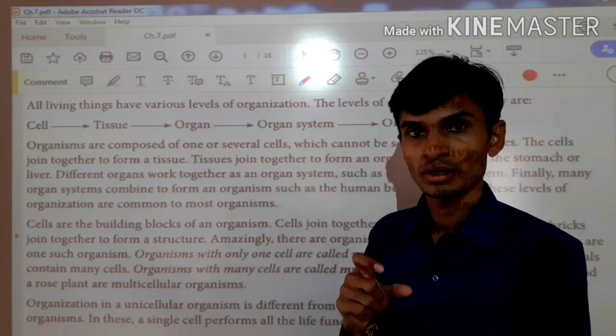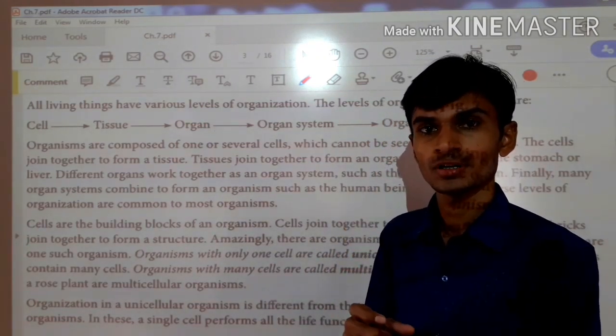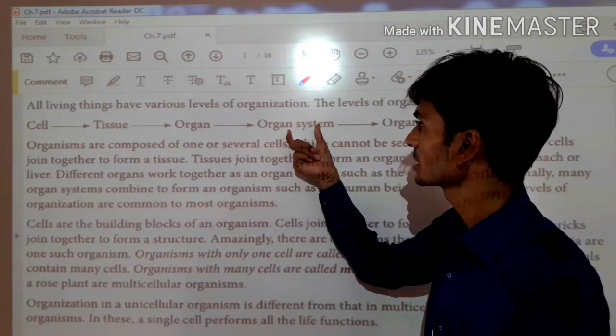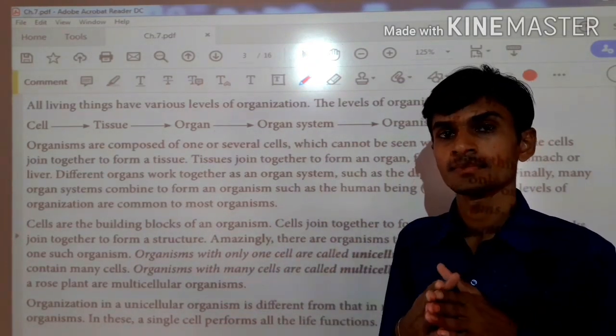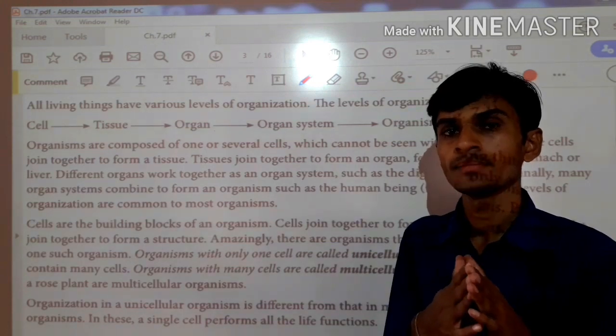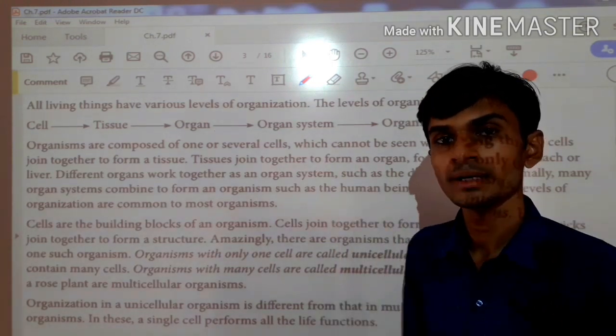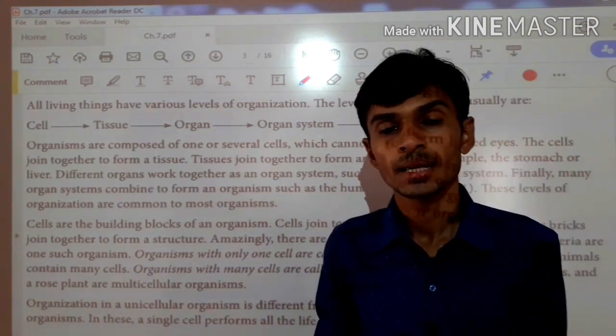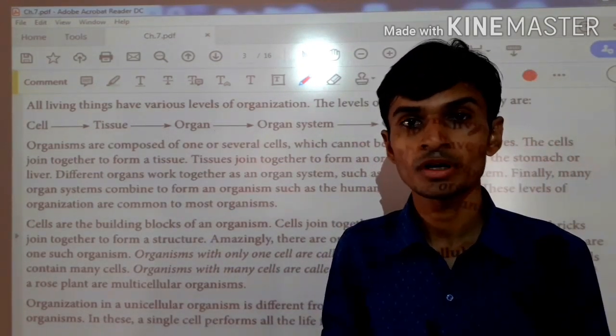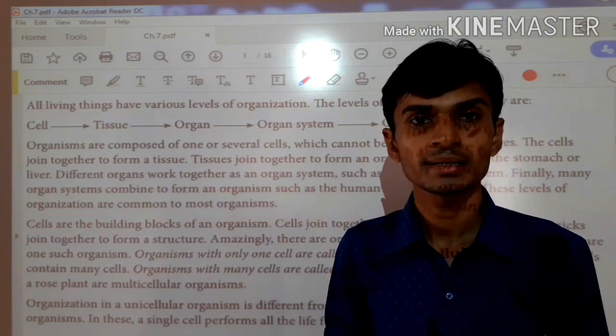When two or more organs join together to form a particular function, it is called an organ system. When two or more organ systems join together and make the entire body, this is called an organism. Okay guys, these were the levels of the organism. It was the first characteristic.